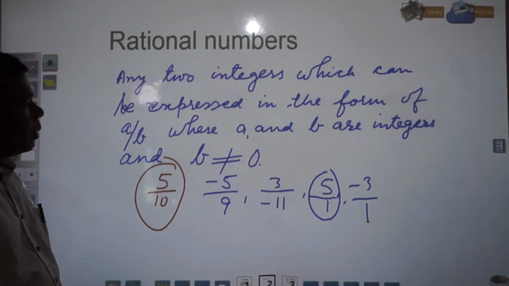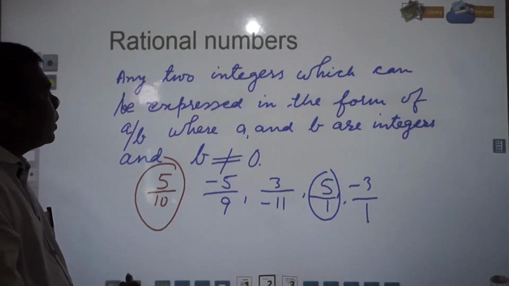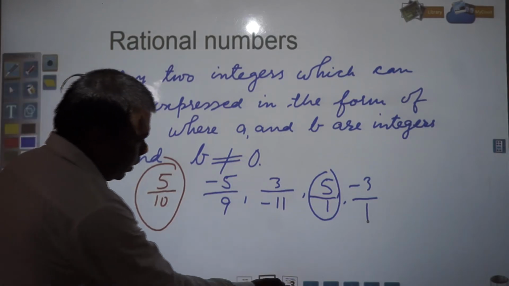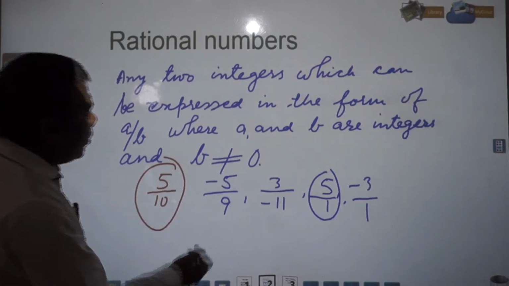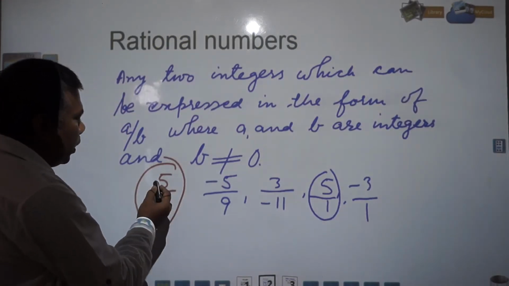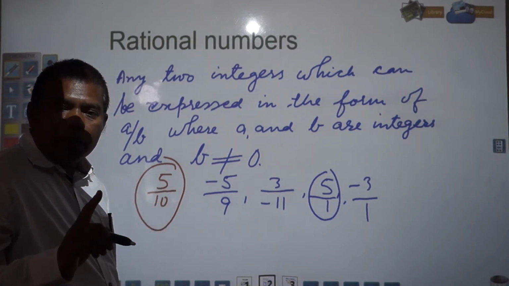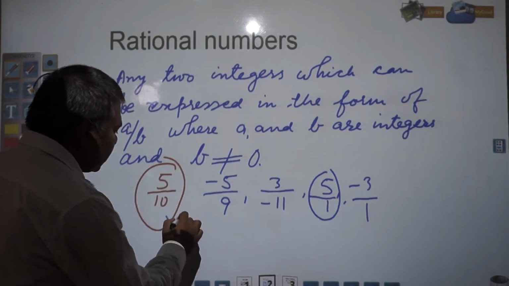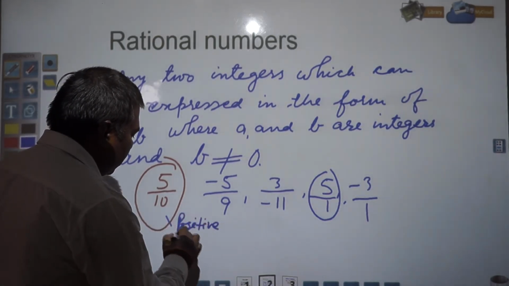I hope you understood. And what are positive rational numbers and negative rational numbers? Here you see 5 by 10. Here both numerator and denominator are positive, so this is a positive rational number.